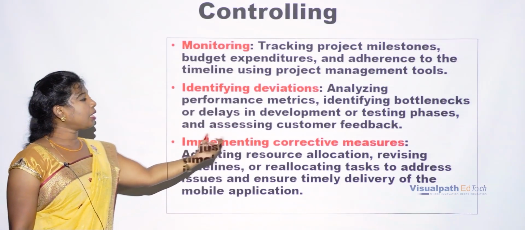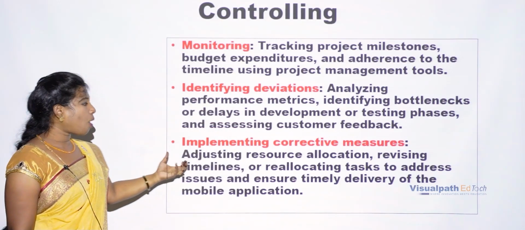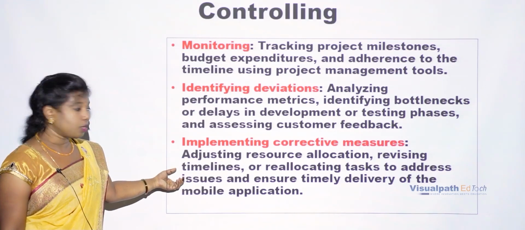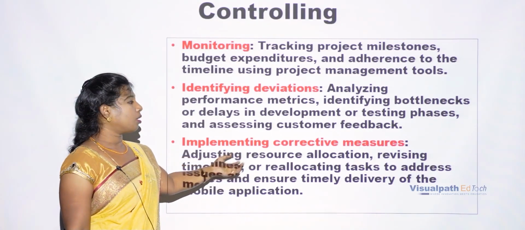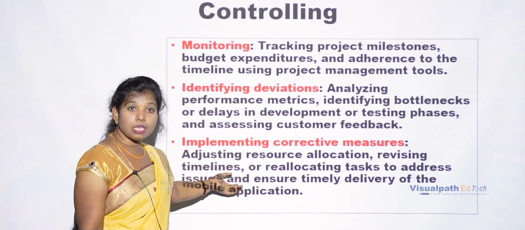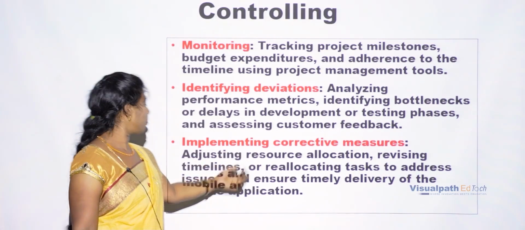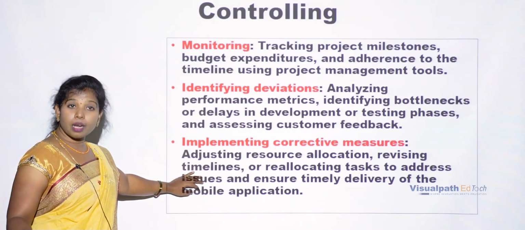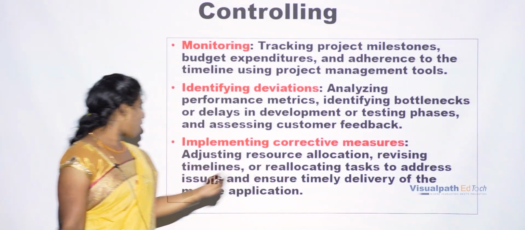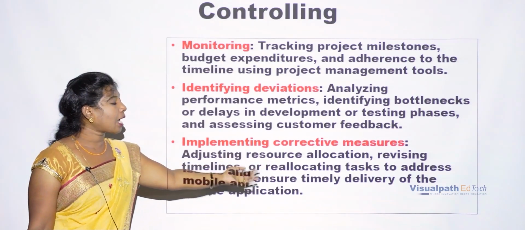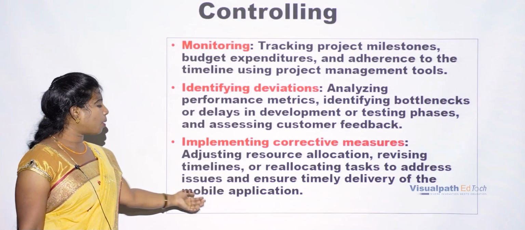Next, implementing corrective measures. So what is the mistake that has happened? Is there any optimum allocation not done? Otherwise, the workers who are working are not capable for that particular project. Revising timelines means that we have to extend the time limit. So reallocating tasks to address issues and ensure timely delivery of the mobile application.